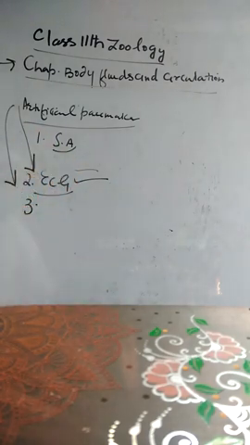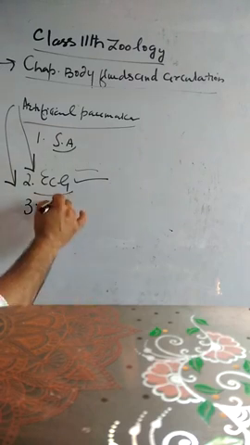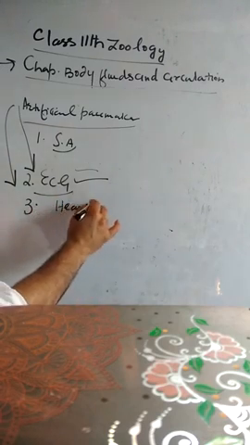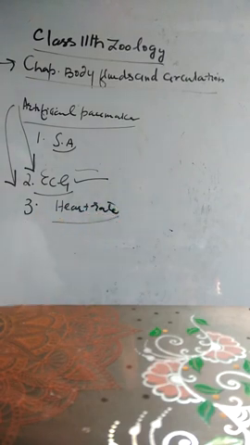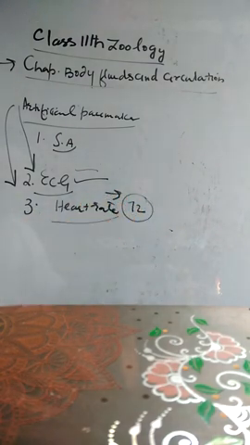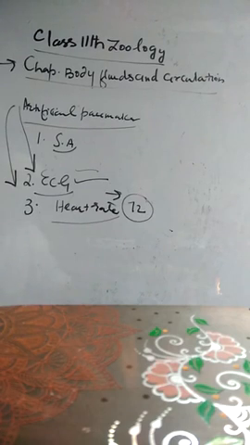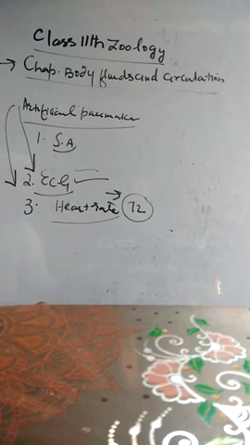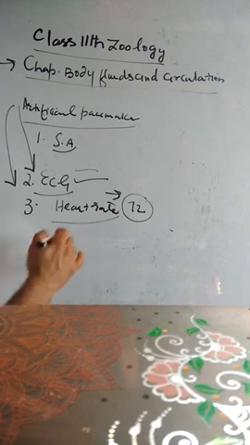One more term is there that is called heart rate. What is heart rate? The human heart beats 72 times per minute. It is a general derivation that a normal human heart beats 72 times per minute in an adult person at rest. This is called the heart rate. It varies in different species. Generally, the smaller animals have higher heart rates than the larger ones. For example, the elephant's heart rate is about 25 per minute and that of a rabbit is 200 per minute.